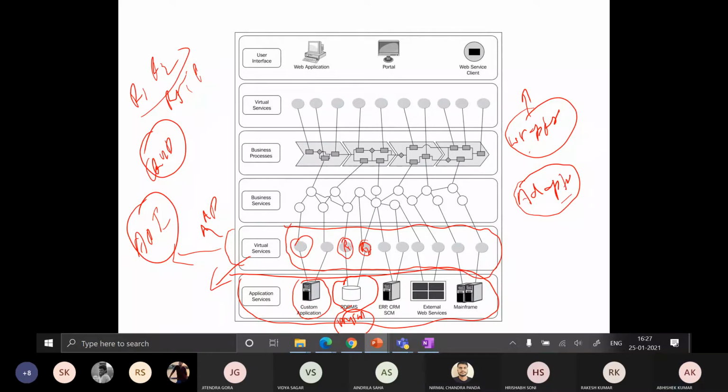Yes, sir. Suppose we have invested a lot of money on our infrastructure, right?